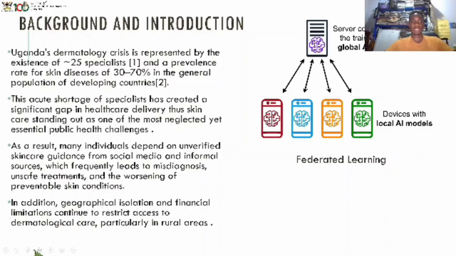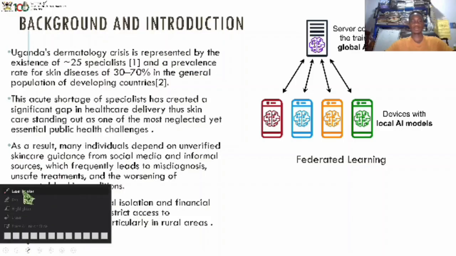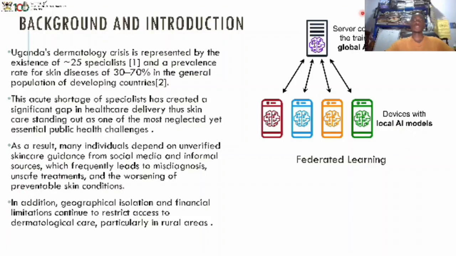So with that introduction, I go and talk about our keywords. Our first keyword is federated learning, which involves a global AI model on a server and then local AI models deployed on devices. These models learn, train, make predictions, and based on their predictions and the actual truth, they update the server with their weights. Then federated feature learning takes a step to make sure they exchange learned features rather than just hard model weights.